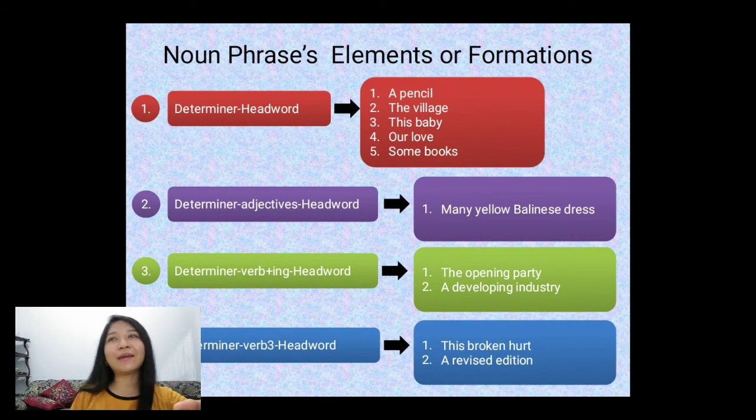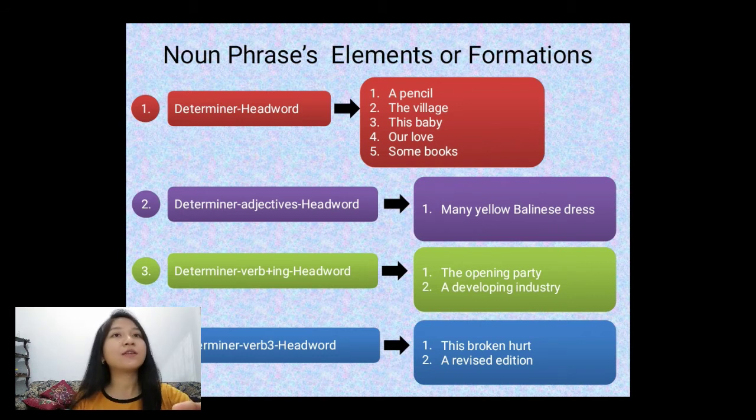Well, next I will talk about noun phrase elements or formations. There are 12 noun phrase formations, such as first, determiner, head word. For example, a pencil, the village, this baby, our love, some books, and stuff like that. In this case, a, the, this, our, and some represent a determiner, while pencil, village, baby, love, and books represent a head word.